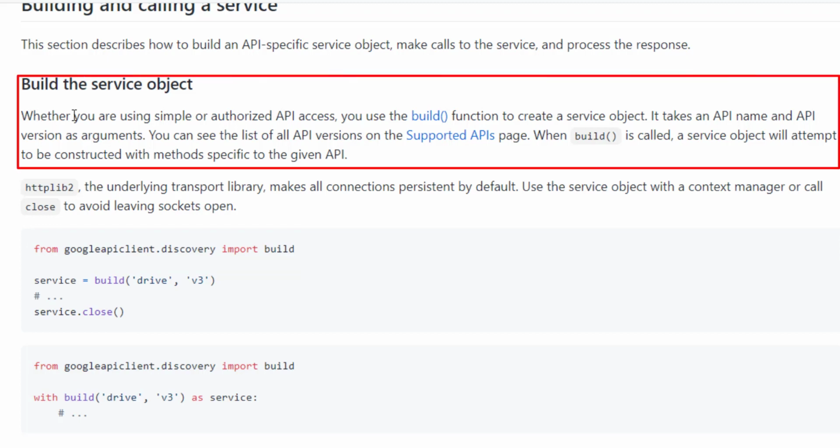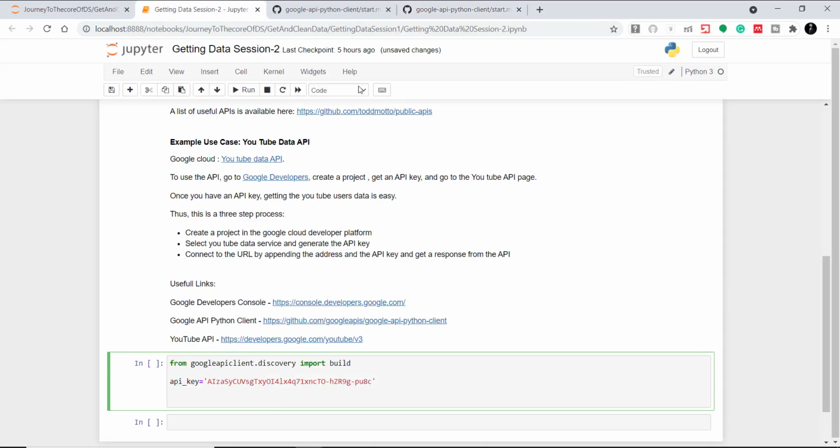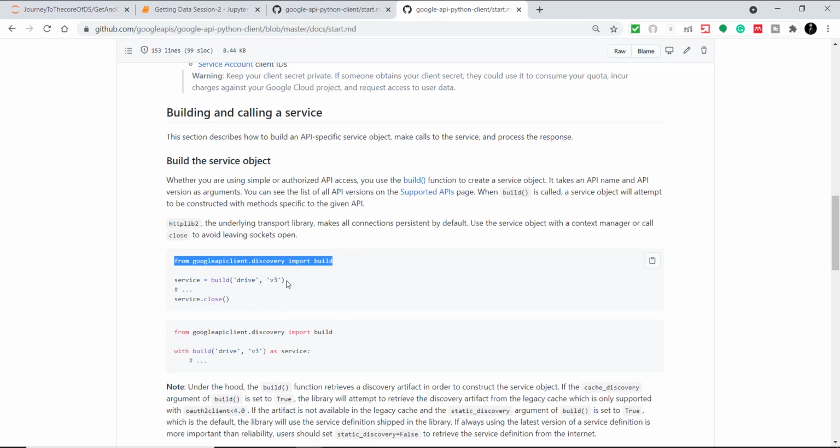So it says whether you are using simple or authorized API access, you use the build function to create service object. It takes an API name and API version as arguments. You can see the list of all the API versions on the support API page. When build is called, a service object will attempt to be constructed with the method specific to the given API. Now we will also be using the same code. So I'll just copy this import into our Jupyter notebook and also this build function.